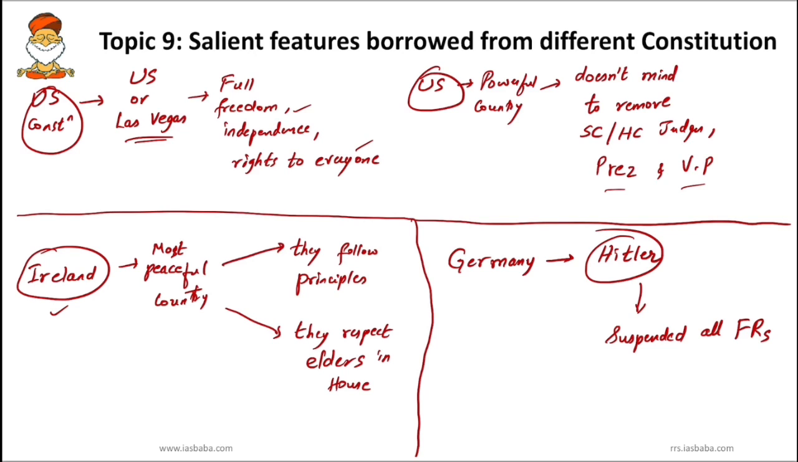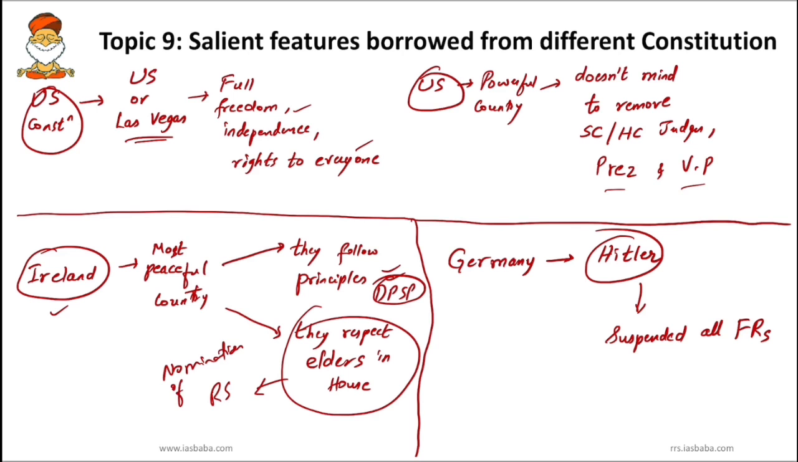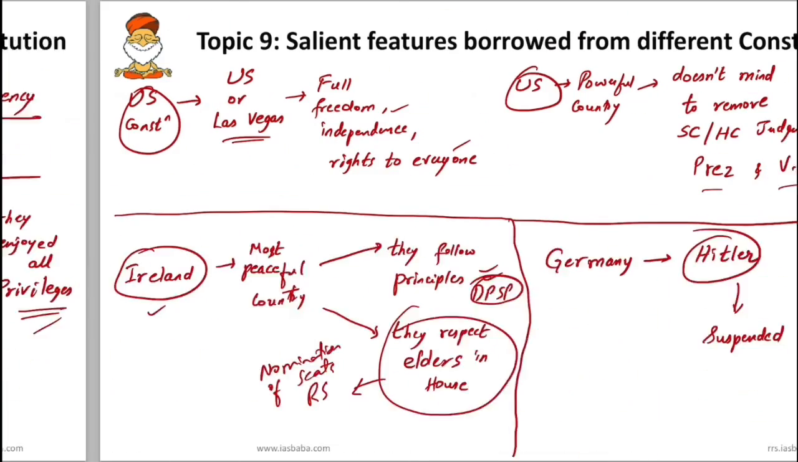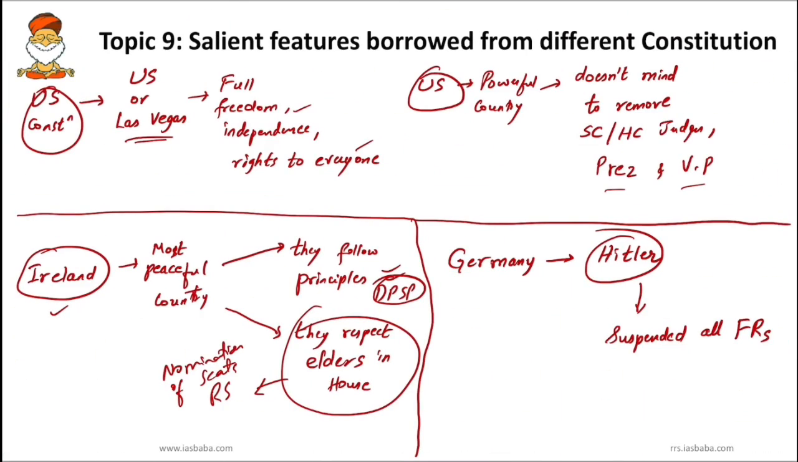Next, Ireland. So know about Ireland. Ireland is most peaceful country. So why they are peaceful? Because they follow certain principles in life. So remember DPSP. Okay. So DPSP in our constitution, it was borrowed from Ireland, and Ireland, they are peaceful because they respect elders in the house. Who are the elders? They are the Rajya Sabha. So nomination of seats to Rajya Sabha members. Okay, so this particular feature we borrowed from Irish. So you can see here DPSP and nomination of members of Rajya Sabha. And also there is one more, election of president. Okay, anyway, try to remember this one. You can easily retain maximum stuff.